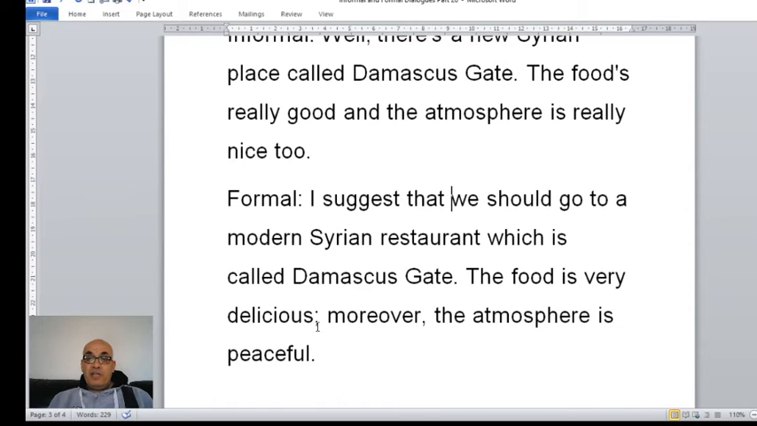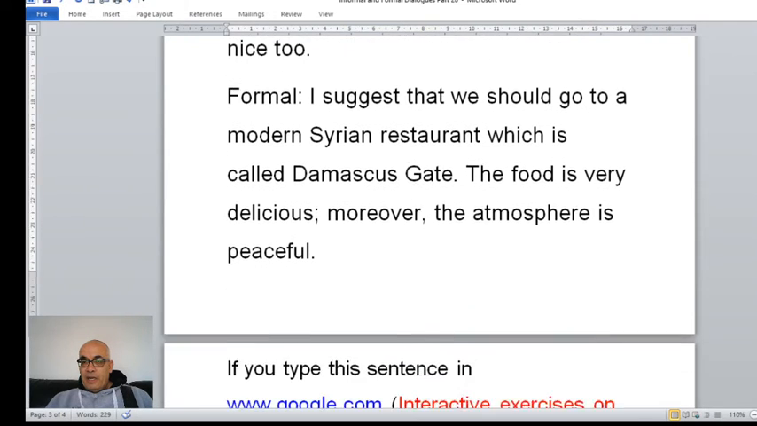The food is really delicious, so the food good. Good, don't use good in formal English. The food is delicious; moreover, comma, moreover is a formal conjunction. Moreover is a formal conjunction, but and is informal. The atmosphere is peaceful. Again, nice too. What do you mean nice? Nice has no meaning. But if you say the atmosphere is peaceful, meaning quiet, this is very good formal English.